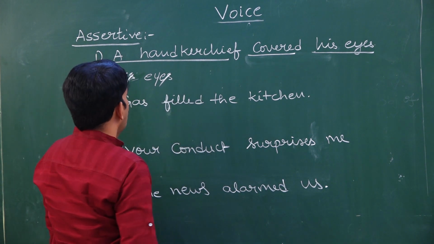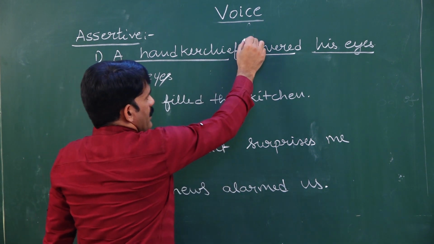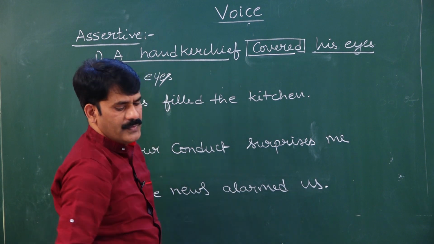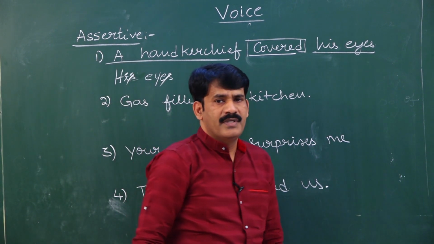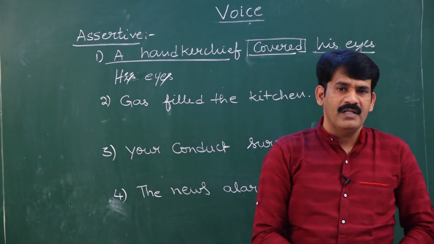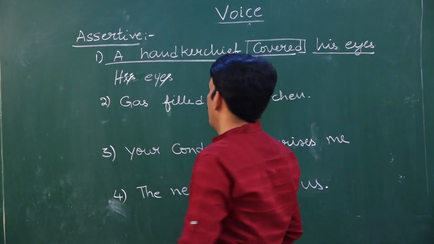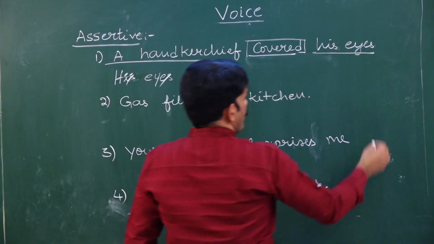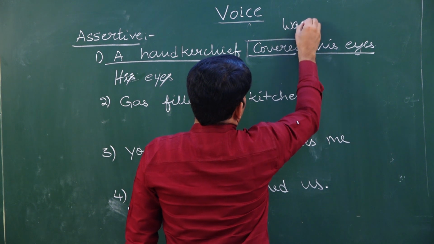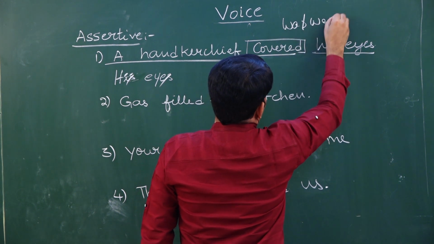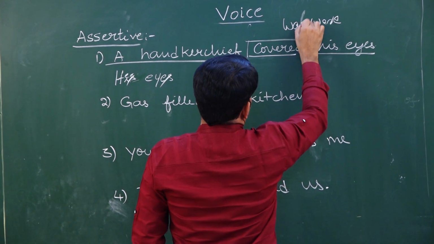His eyes. Covered. Is covered V1 or V2? It's a simple past tense. What are the simple past tense be forms? The simple past tense be forms are was or were. Be careful and remember, was or were.